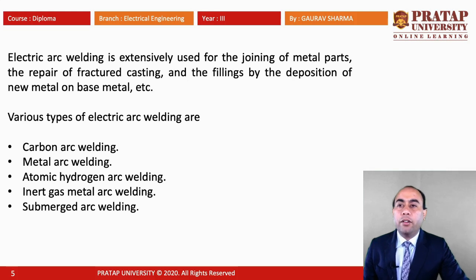Now, electric arc welding is extensively used for the joining of metal parts, the repair of fractured castings, and the filling by deposition of new metal on base metal, etc. Various types of electric arc welding are carbon arc welding, metal arc welding, atomic hydrogen arc welding, inert gas metal arc welding and submerged arc welding. So these are the types of electric arc welding.